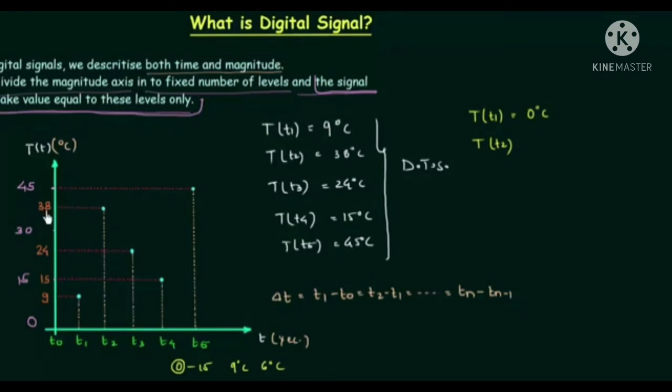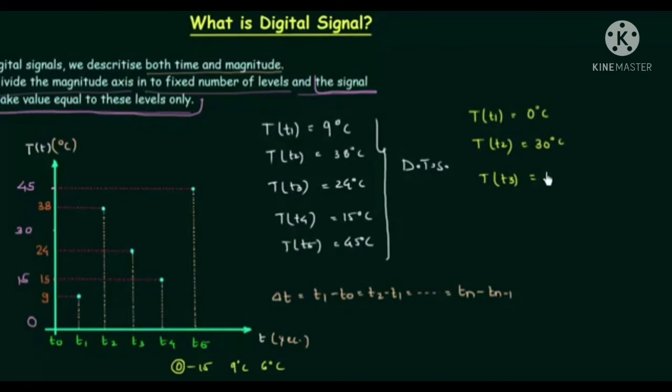And the temperature T at time T2 is 38, but 38 is also not allowed. It is between 30 and 45. We again have to take 30 because this is the lower level. So at T2 we have 30 degrees Celsius. At T3 we have 24. 24 is near to 30, but again we have to consider the lower level.